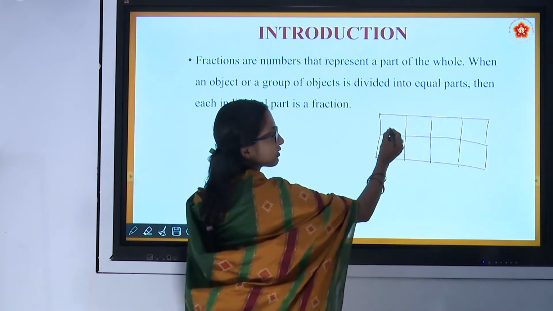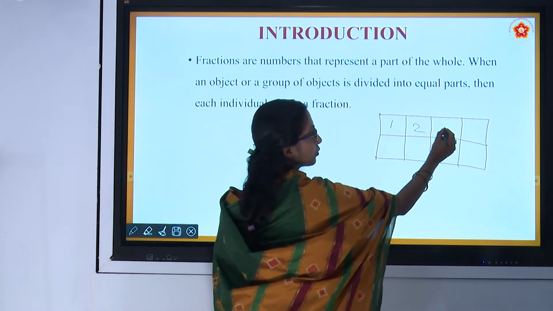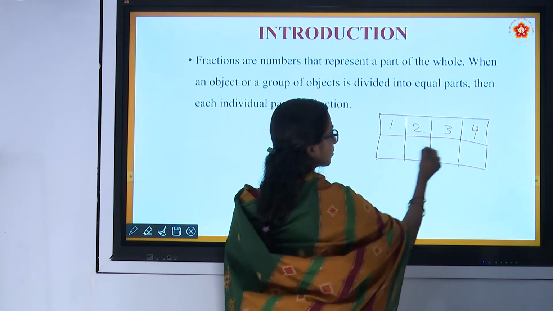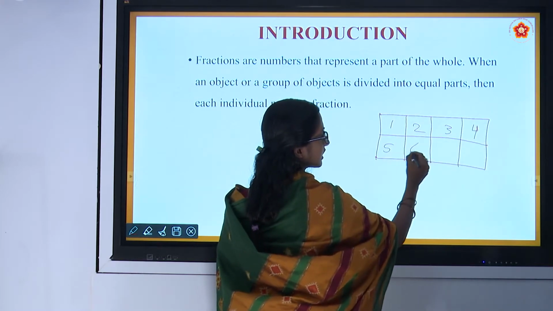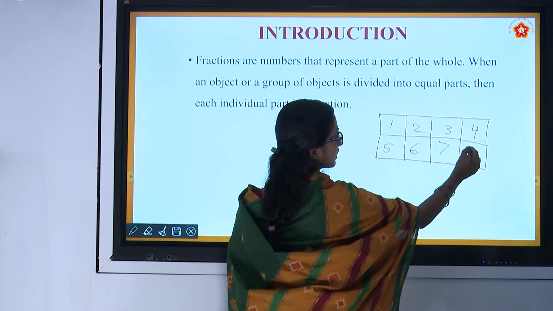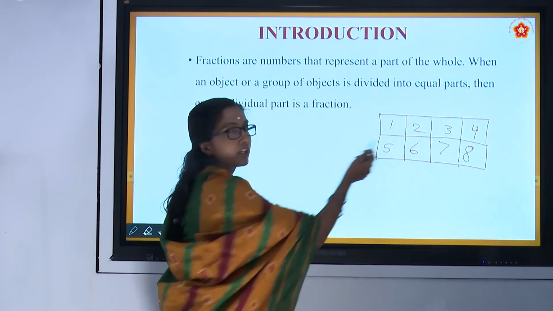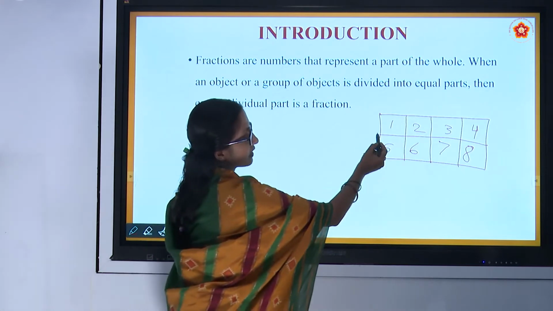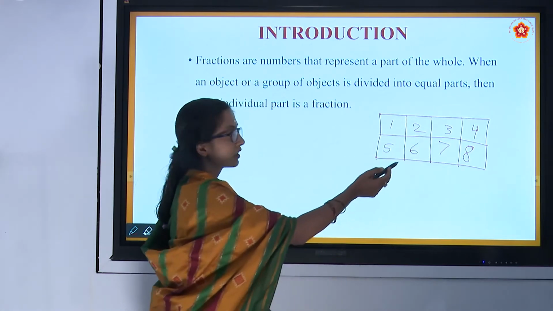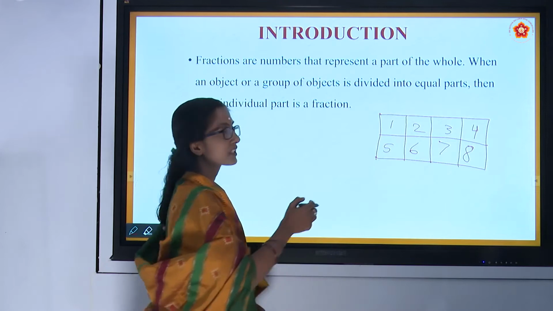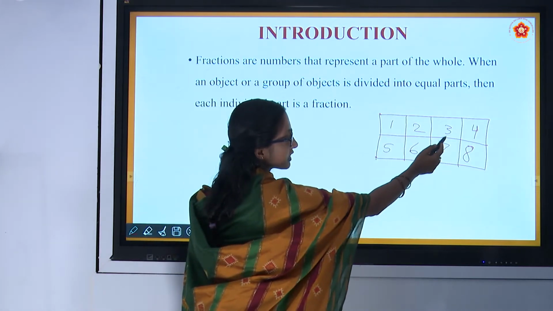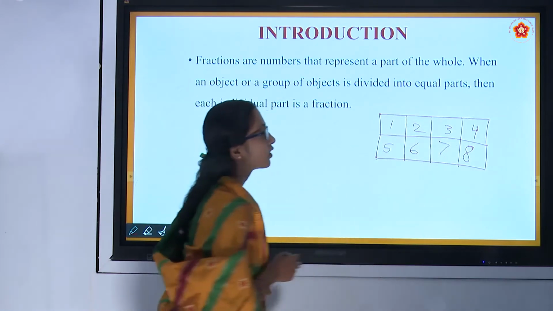We'll give a number for each piece. 1, 2, 3, 4, 5, 6, 7, 8. Each and every piece should be the same in size. 1 and 2 both should be the same. Even 1 should be the same as 3, 4, 5, 6, 7, 8.